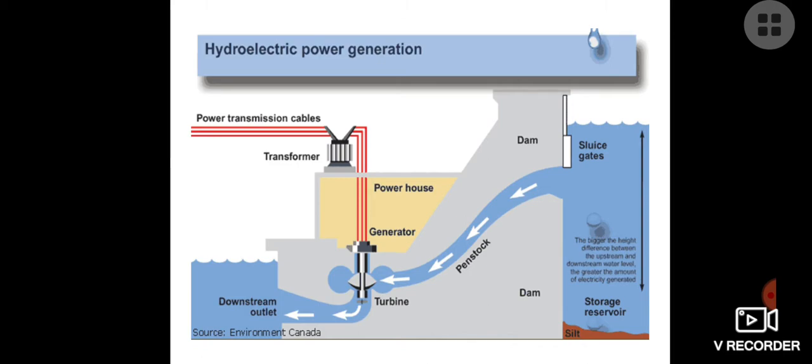Now we talk about the hydroelectric power generator. In this you can see that water is coming, there is a storage reservoir. This flowing water strikes the turbine and rotates it, it is further connected with the generator, and the generator rotates, and we get electricity because the generator works on the principle of electromagnetic induction, and the water also goes down. It means there is an outlet from where the water can go out, and we can further use it.